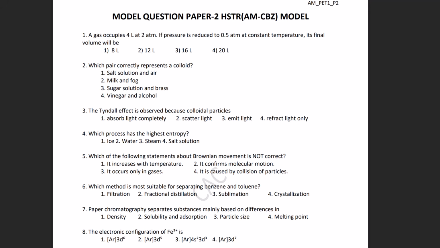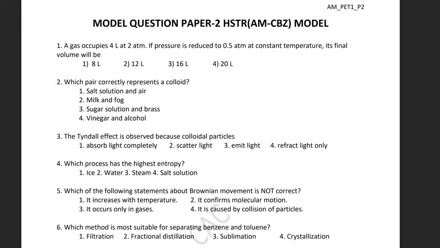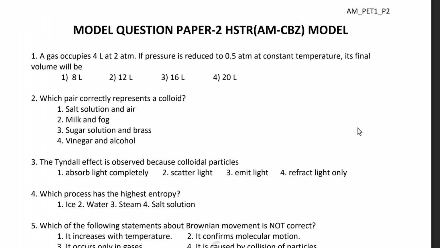This is a big PDF file of 69 pages. Directly go to page number 28. You will get the model question paper for HSTR CB method. It starts with chemistry, then you will have biology also. 40 questions will be for chemistry, 40 questions for biology, and 20 questions from the methodology part.